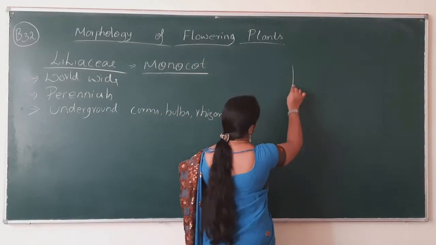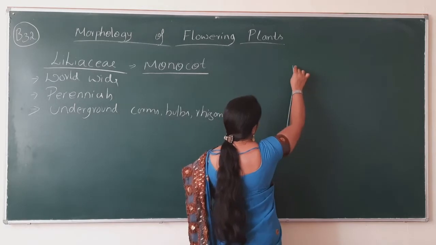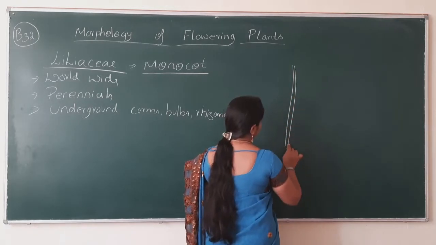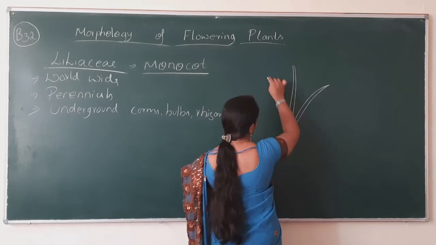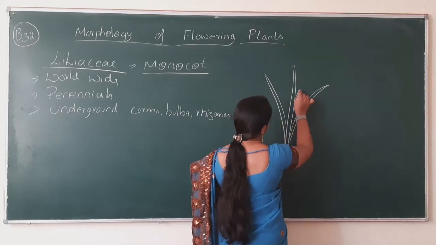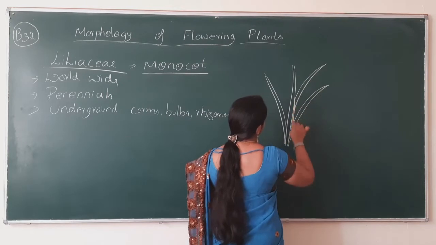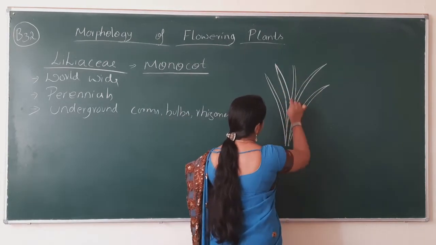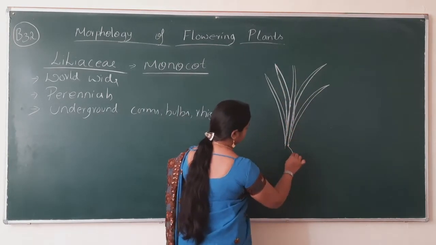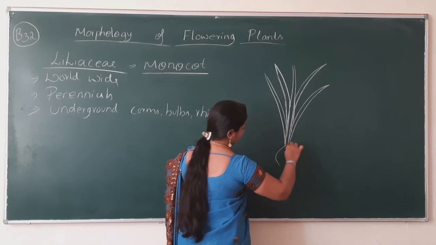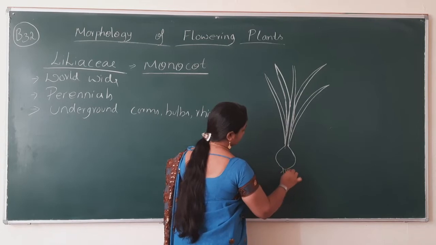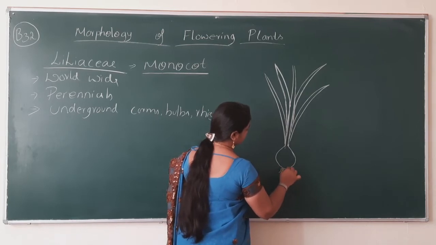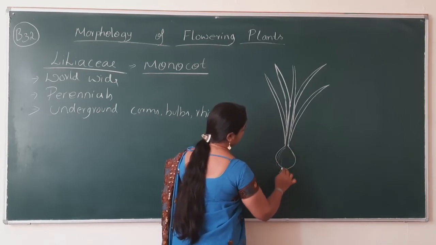The onion plant has leaves, and it consists of the bulb with rhizoids. You might have seen all this, no?